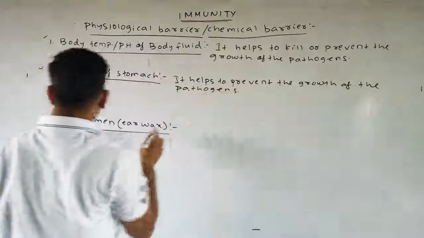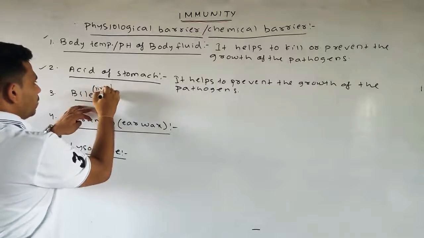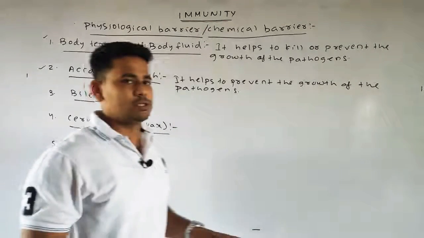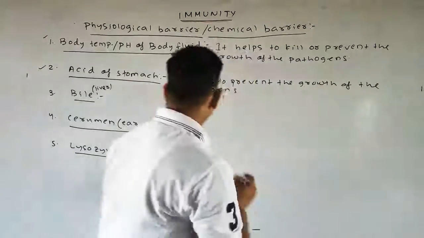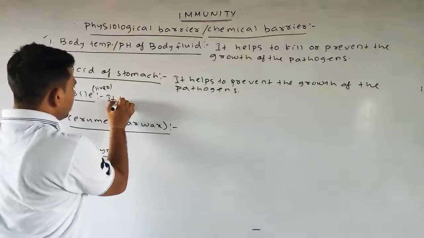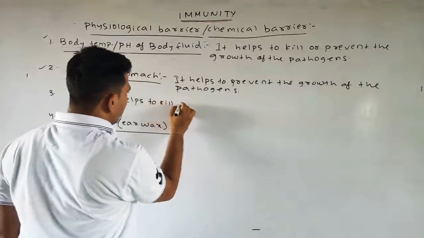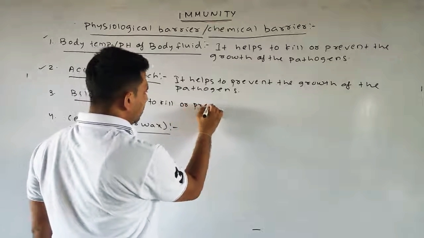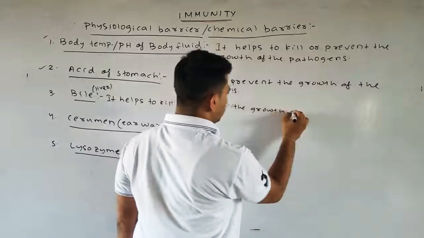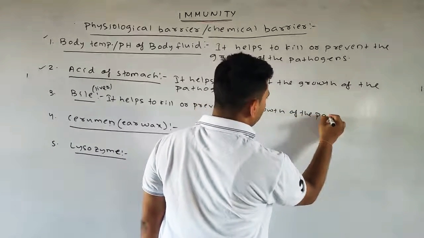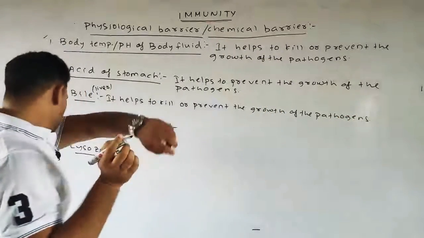Okay. Similarly, bile, which is produced by the liver, also eventually helps in killing or preventing the growth of the pathogens. It also helps to kill or prevent the growth of the pathogens.